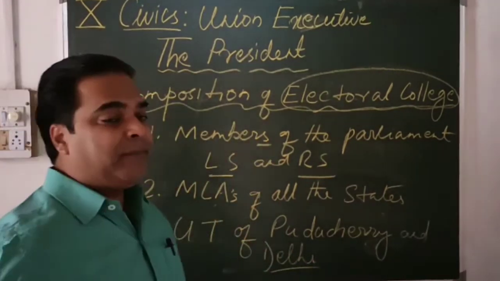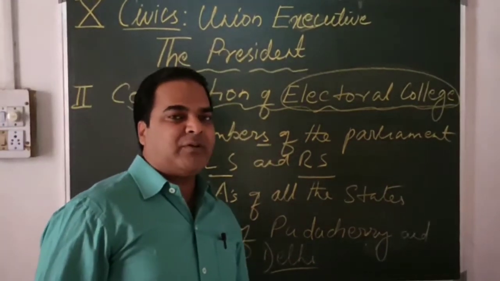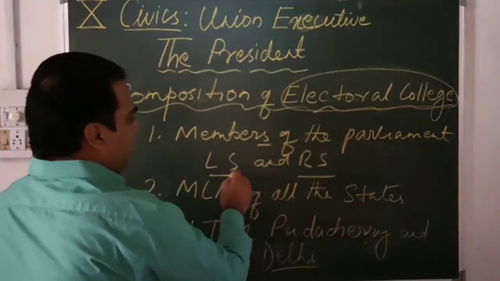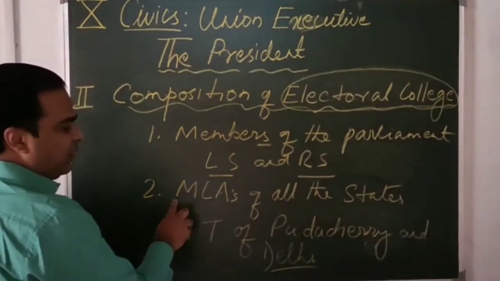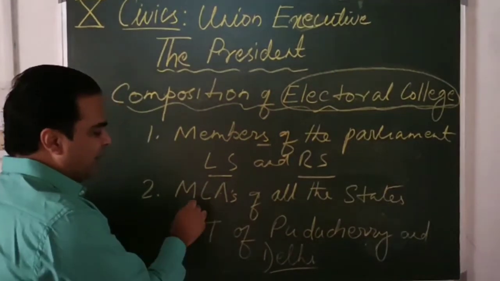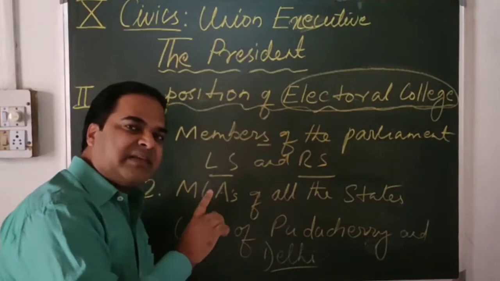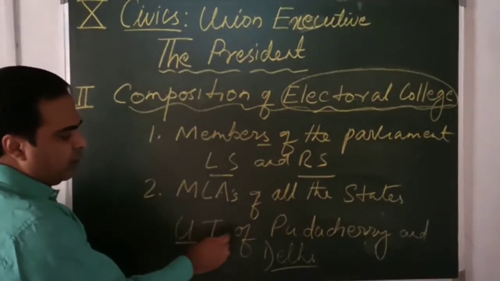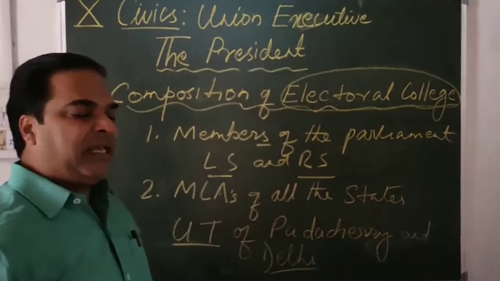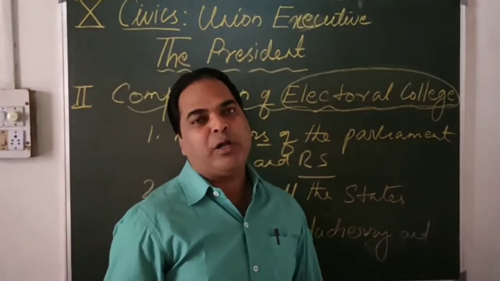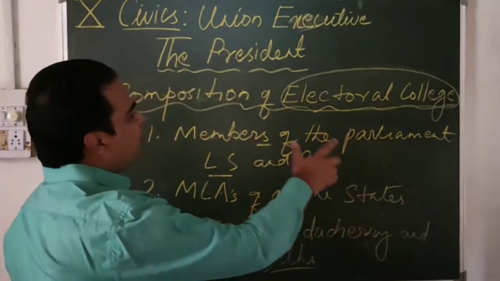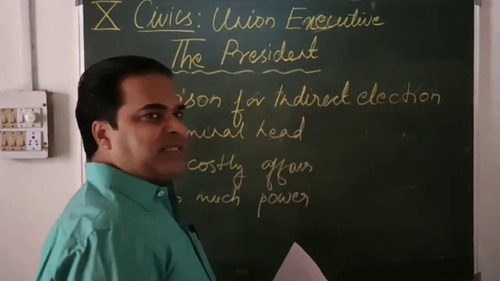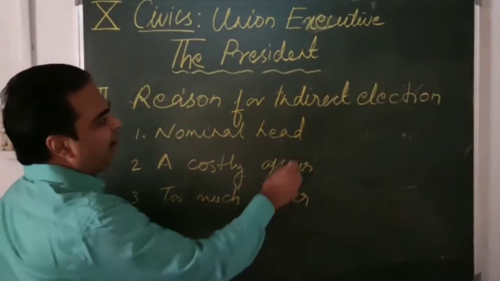So Delhi, there should not be a confusion, Delhi is a Union territory. So the members of Parliament, that is Lok Sabha and Rajya Sabha, and the members of legislative assemblies of all the states and the Union territories of Puducherry and Delhi, they all together elect the president.